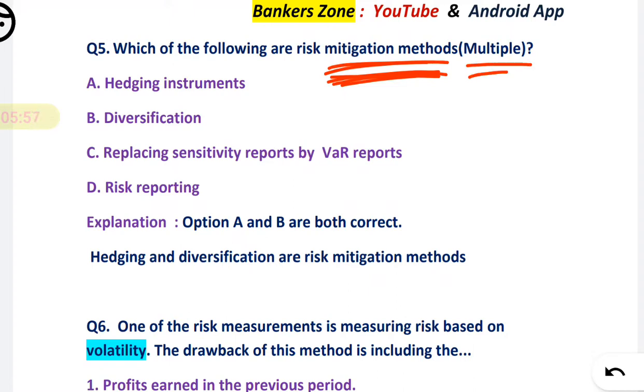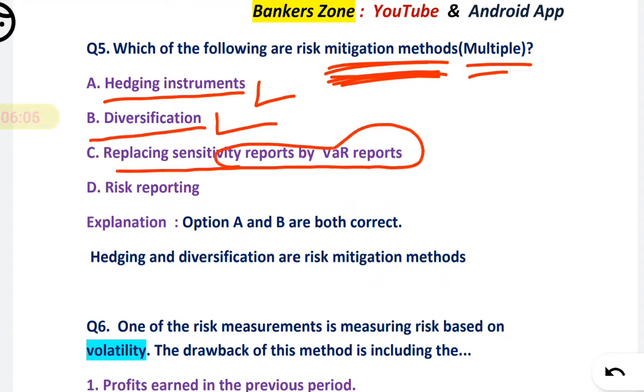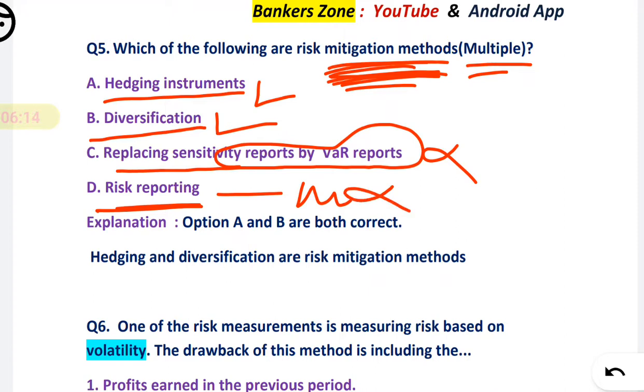Okay, so first, hedging instruments, diversification, replacing sensitivity report by VAR report. So replacement is not the mitigation. Risk reporting is not mitigation. Mitigation and reporting are different things. So both A and B will be the correct option. Okay, so both 1 and 2, that is, here you have to select multiple, so you will select both.